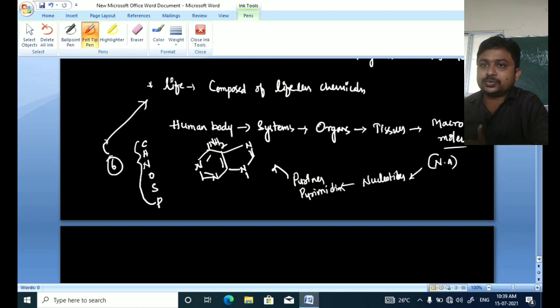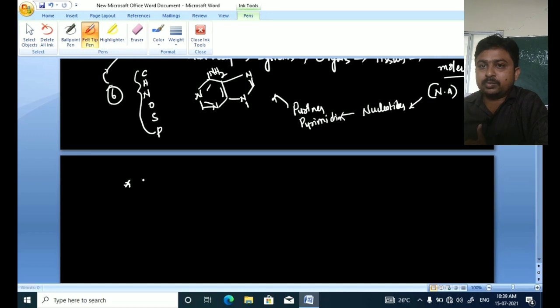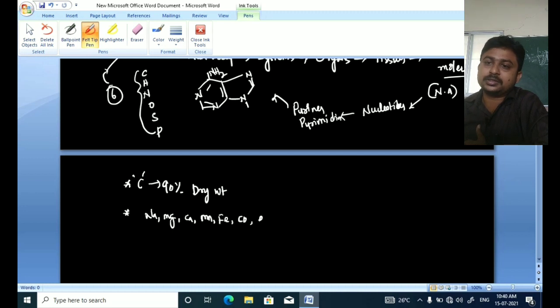Among these, carbon makes up 90% of the dry weight of the body. The dry weight of the body is mainly composed of carbon, about 90%. The remaining 10% is the remaining elements. Other than these 6 elements, we have a few more elements which are also important for our life, that is sodium, magnesium, calcium, manganese, iron, cobalt, etc. All these are also present in our body, but in less quantity.